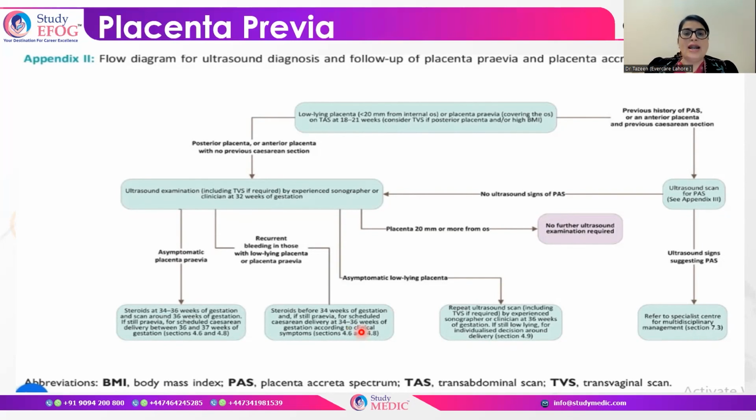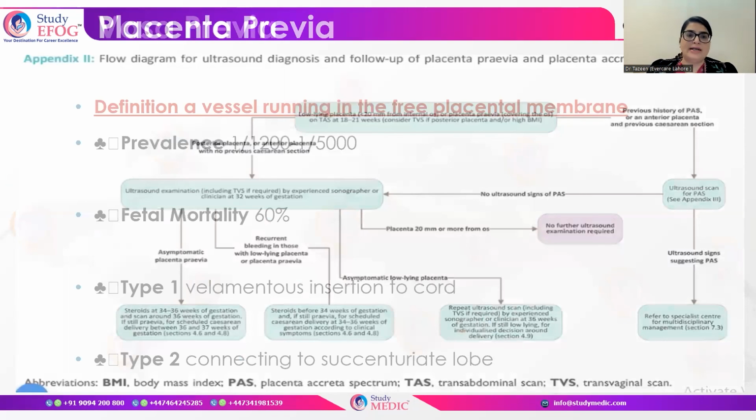And if it is an asymptomatic low-lying placenta, you will repeat the scan at 36 weeks to see the situation. If it is still low-lying, an individualized decision should be made for the patient. So this is important to keep in mind about placenta previa.